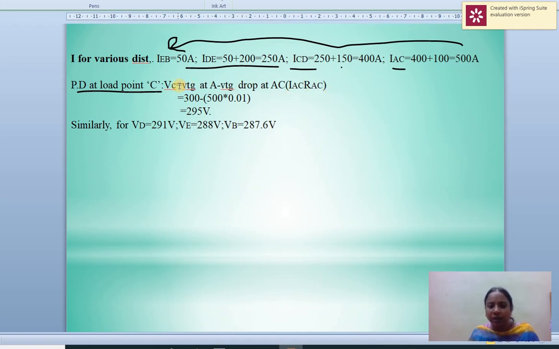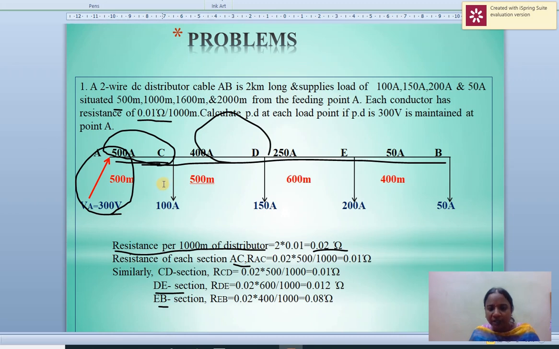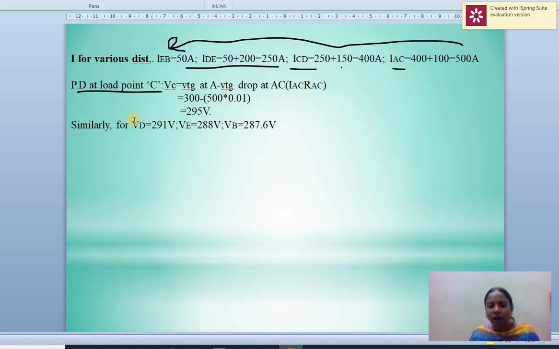For the AC section, 300 minus IAC times RAC, which we already calculated, just substituting the values. Similarly for VD: VD equals VC minus ICD times RCD. Similarly for the D, E and B sections. The voltage goes on decreasing.